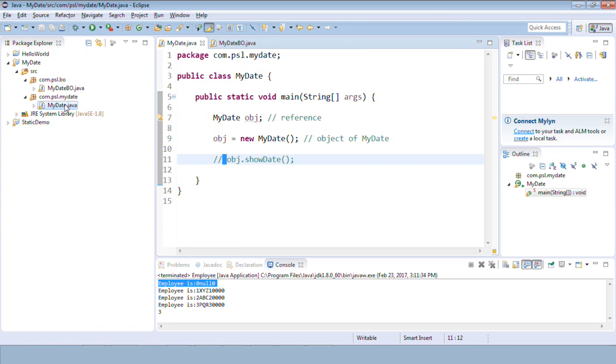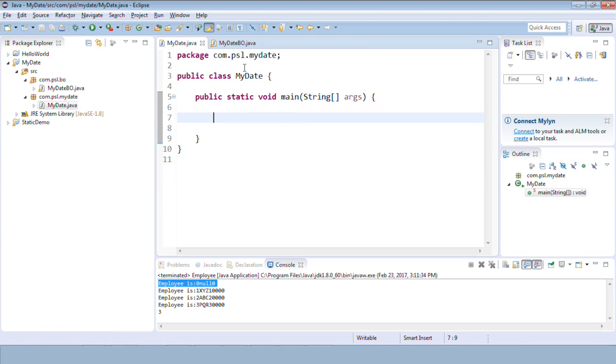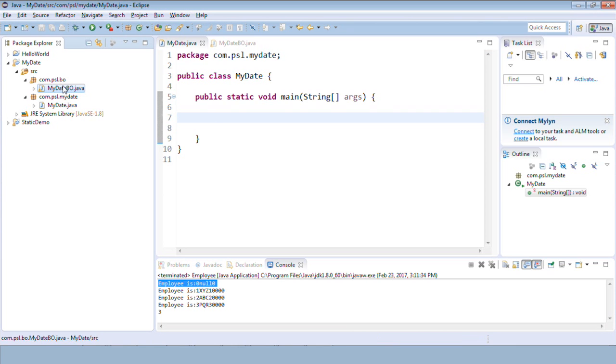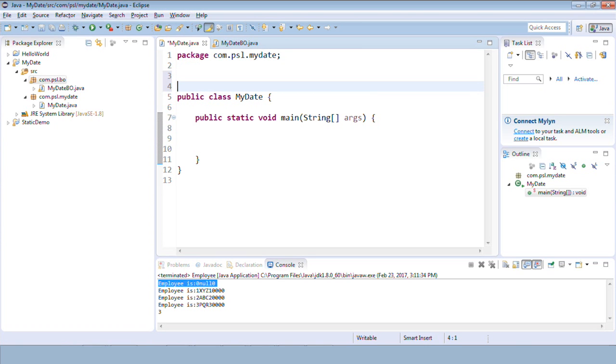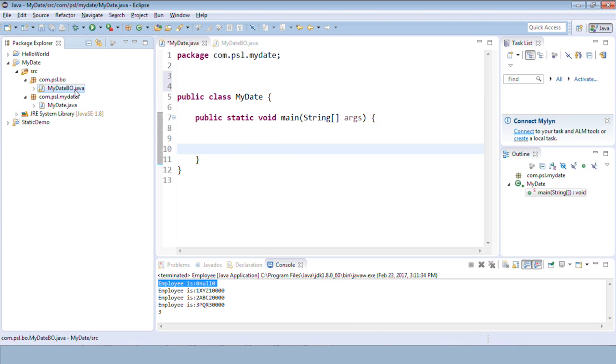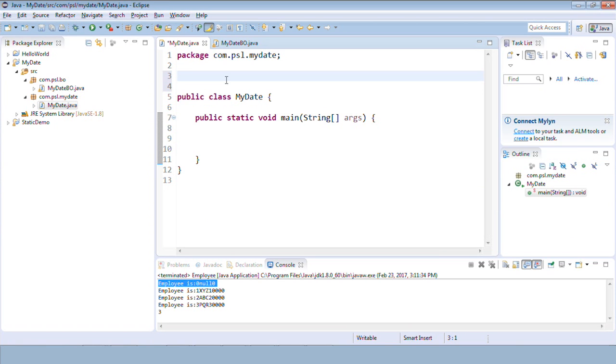Then how should I use the members of that class, that is the mydate bo class, in the mydate class is the question, right? So let me try to access that. The very first thing is, whenever you want to access the members of a different package, you need to import that package first. So I want to create an object of mydate.bo, because the constructor is present inside this class, so I need to create an object of this class. To access the members, I need to import it first.